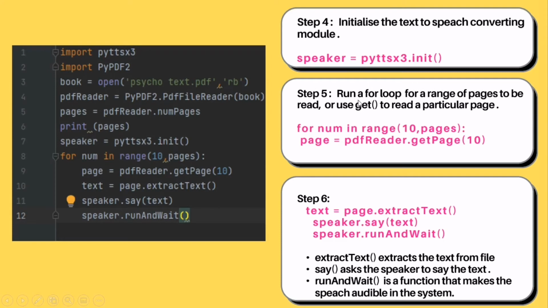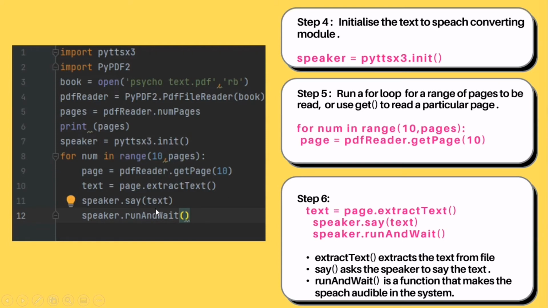After that we move into step 5, where we use a for loop if we need to read a range of pages, or we just use the get function, as you can see here. So if you just want to read a particular page, you can cancel out the for loop here and just move on with line number 9, right?